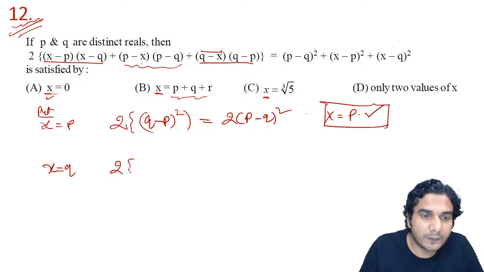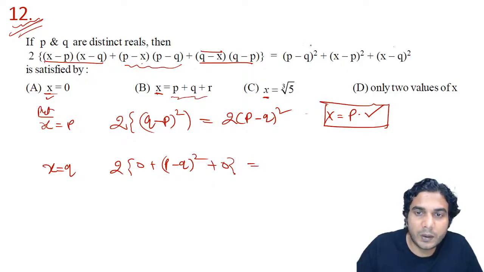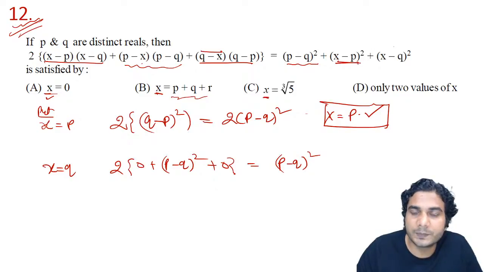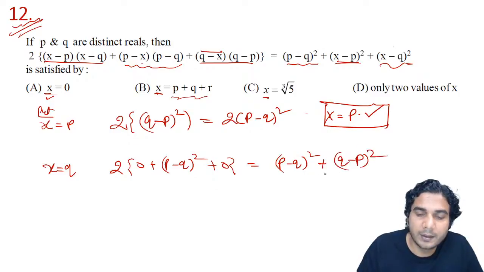So now it is twice of 0 plus p minus q the whole square plus 0, is equal to p minus q the whole square.